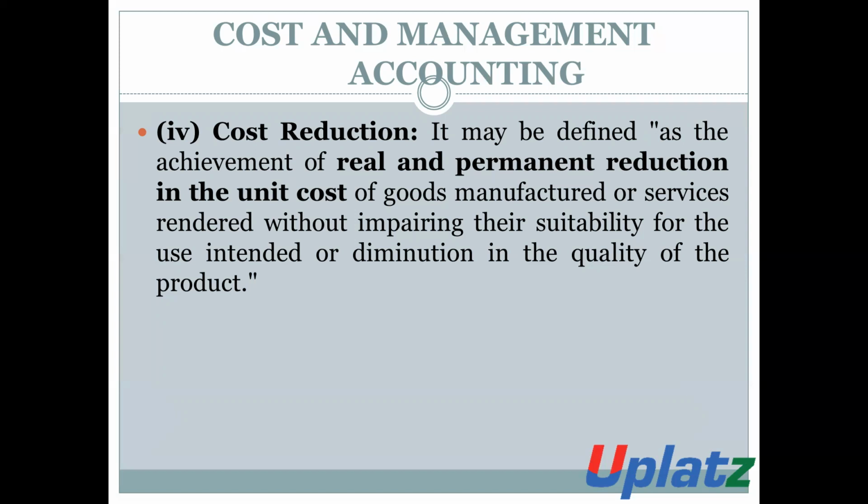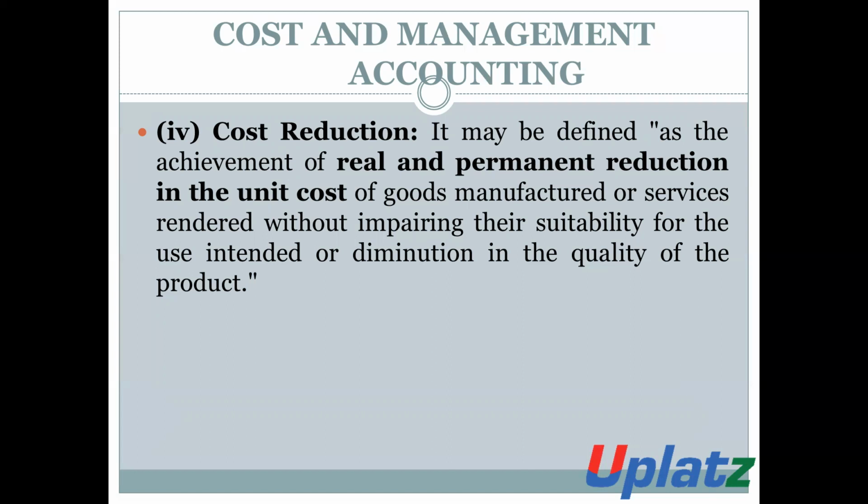It is considered as a process in which the cost of any unit of goods or services manufactured by the entity is reduced without affecting the quality of any product.